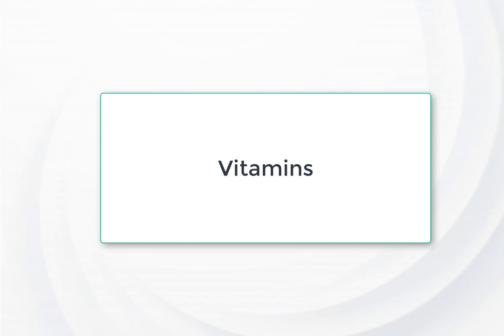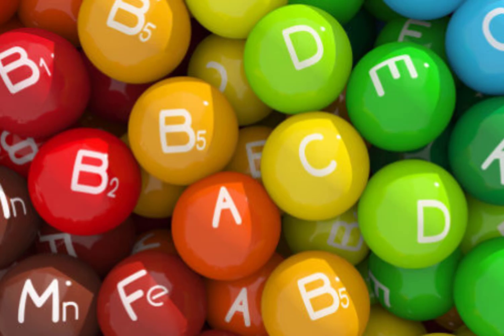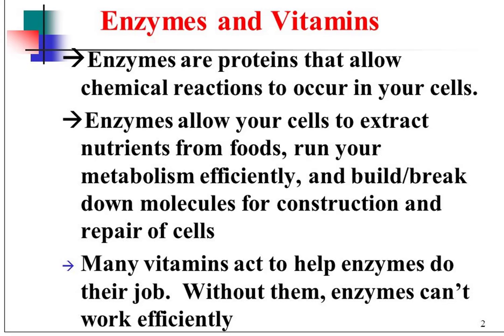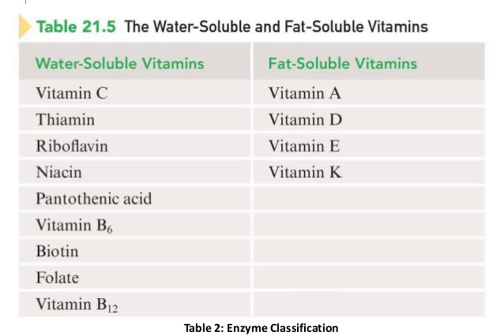Vitamins are chemically diverse carbon compounds that cannot be synthesized by the body, therefore have to be obtained through diet. Vitamins are important since they serve a variety of roles, such as cofactors for enzymes, antioxidants, and hormones. Vitamins are often categorized as fat soluble and water soluble. The water soluble vitamins have to be constantly consumed, and any excess is lost in urine, and the fat soluble vitamins can be stored in the body.